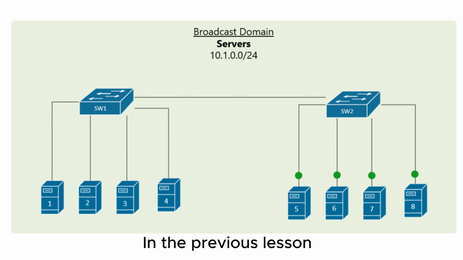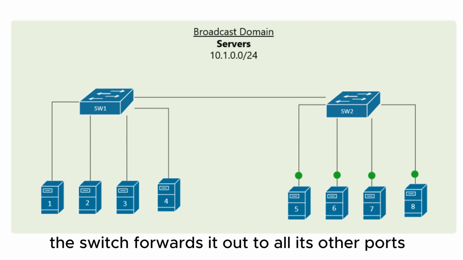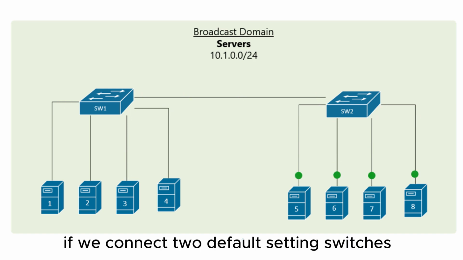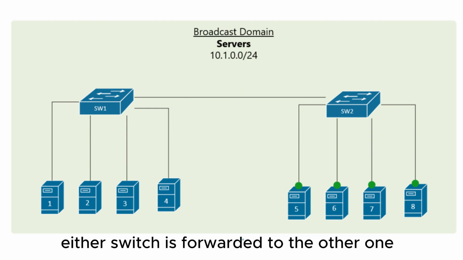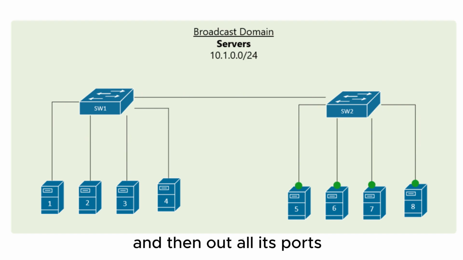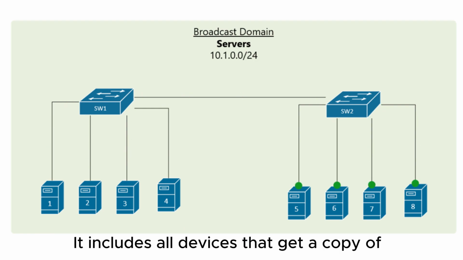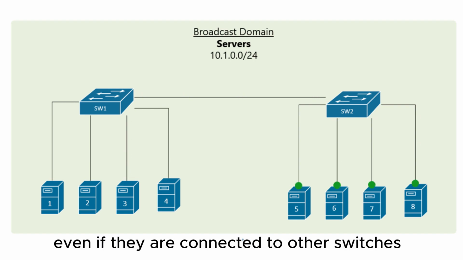In the previous lesson, we explained that when a broadcast frame is received on any switch port, the switch forwards it out to all its other ports. Having that in mind, if we connect two default setting switches, as shown in Figure 1, any broadcast frame received by either switch is forwarded to the other one, and then out all its ports. Therefore, a broadcast domain is not limited to one switch only. It includes all devices that get a copy of any broadcast frame, even if they are connected to other switches.